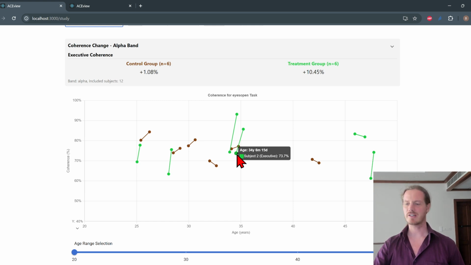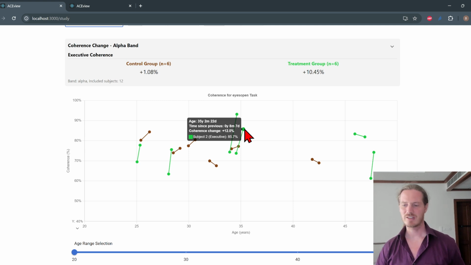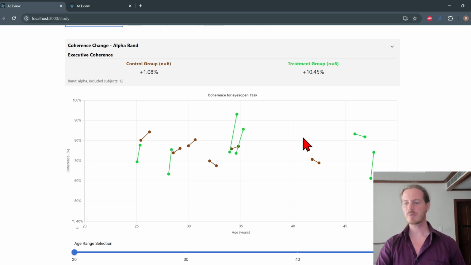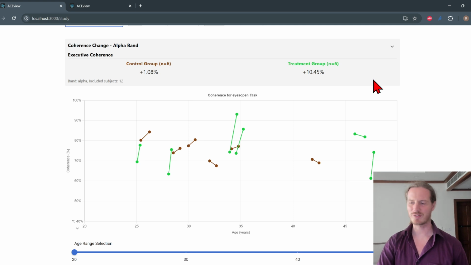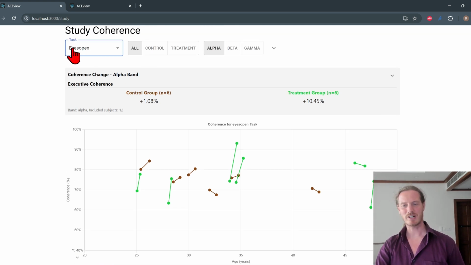Their first recording, their age was 34 years old, 6 months and 15 days, and they had 73.4% coherence. Then 8 months and 7 days later, when they were 35 years old and 2 months and 22 days, their coherence in the frontal area had gone up by 12%, and now they have 85.7% coherence. Here we're seeing that the control group on average went up by 1.08%, and the TM group went up by 10.45%. So that is a wonderful result. And keep in mind, this is with their eyes open, so this is in their day-to-day activity.